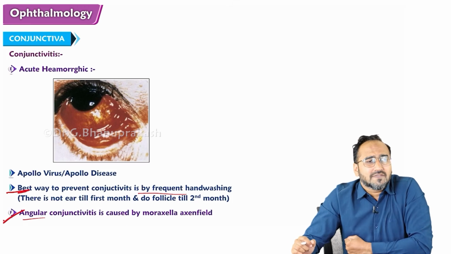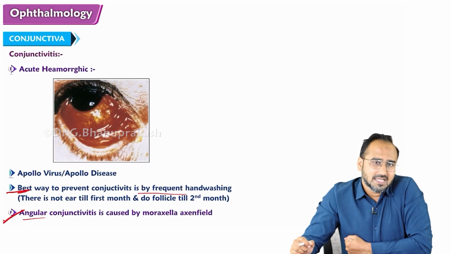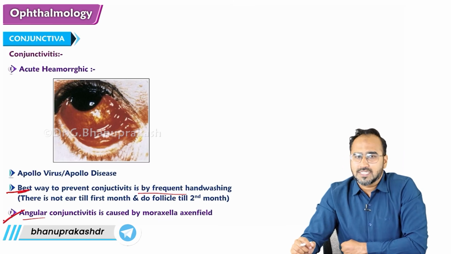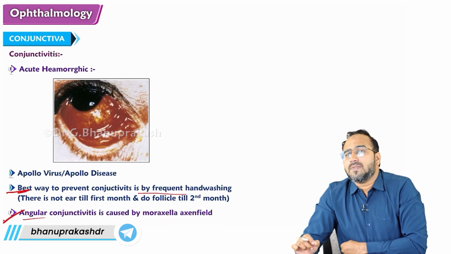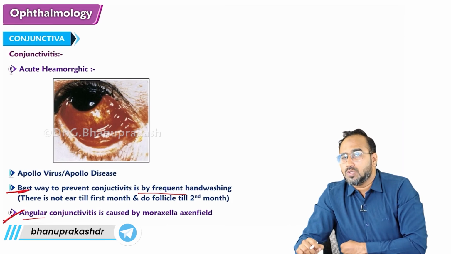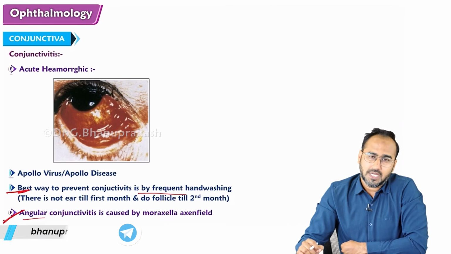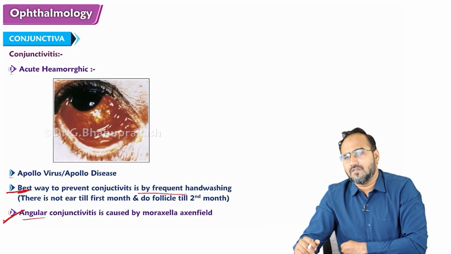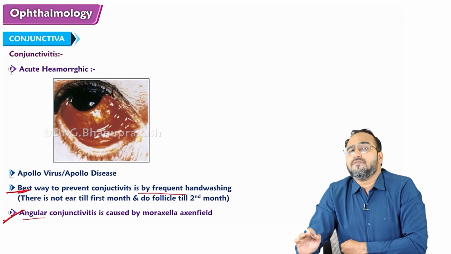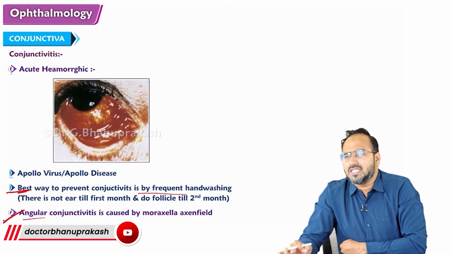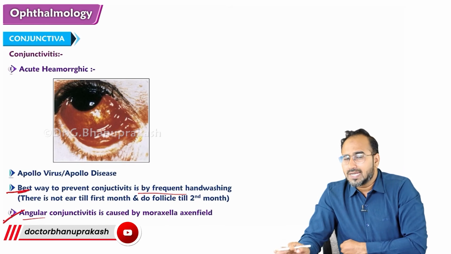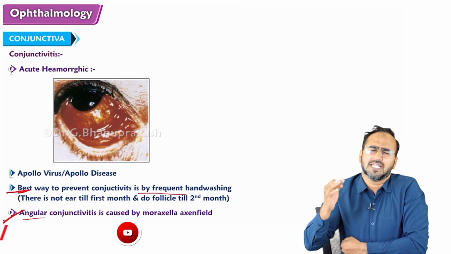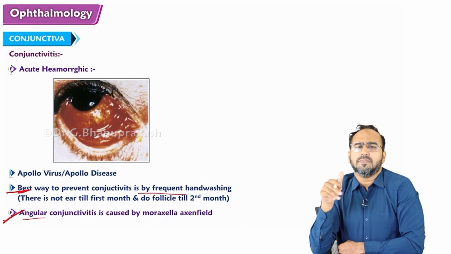If you see tears developing on the second and third day, then it is gonococcal conjunctivitis. If you see tears on the 5th or 6th day, then it is due to viral infection, which could be herpes viral or any viral infection, right? And if you see tears rolling out on the 14th day after childbirth, then it is chlamydial conjunctivitis.